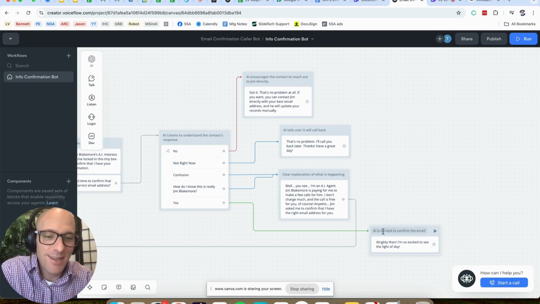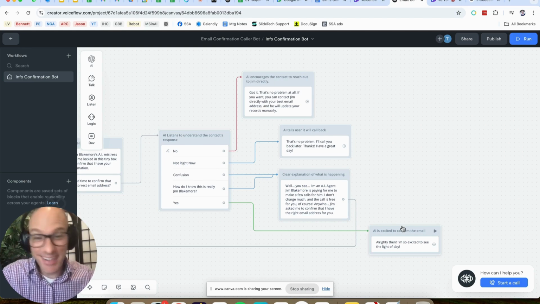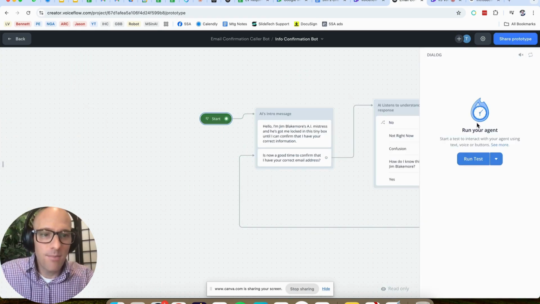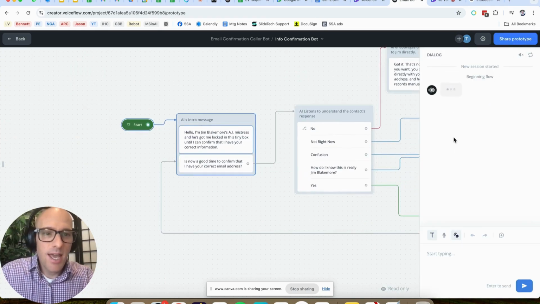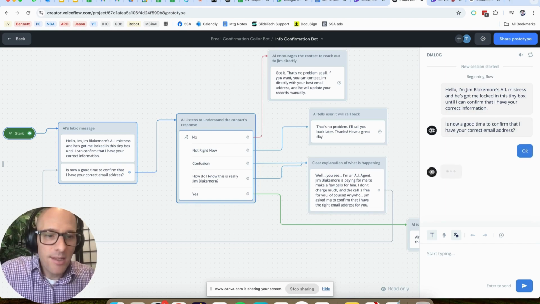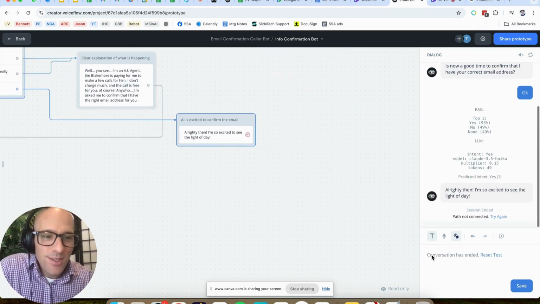But then we made it through this initial router, and it's like, okay, off to the races. Here we go. We're going to do something here. So this one's furthest to the right. If I want to run it, I can, of course, push the run test button, and the dialog is going to show the new session started, the beginning of the workflow, and then it's giving me this initial thing. And so if I say, okay, then it's going to think through this, and you can see it tested these.